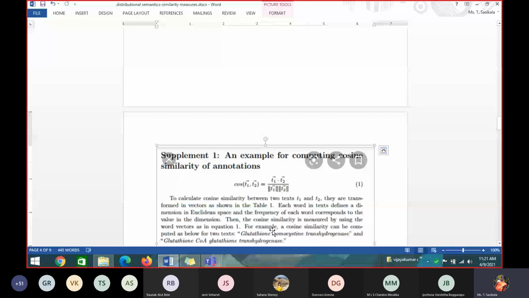Two texts are given below, T1 and T2. I don't know how you will calculate, you think and calculate it. The first text is glutathione hymocytin transhydrogenase, and the second is the second sentence given. They are asking you to find how similar these two sentences are based on cosine similarity. The first text you can take as T1, the second text as T2. Think how to do it and find the cosine similarity measure.